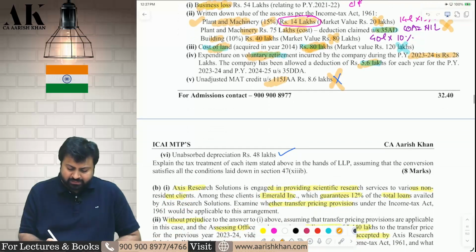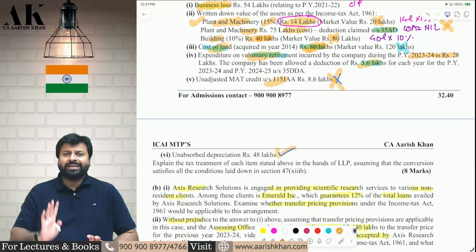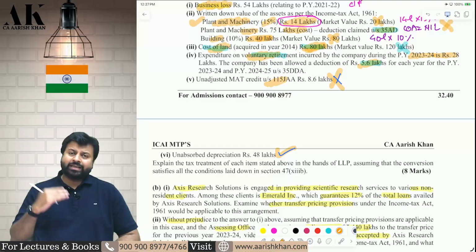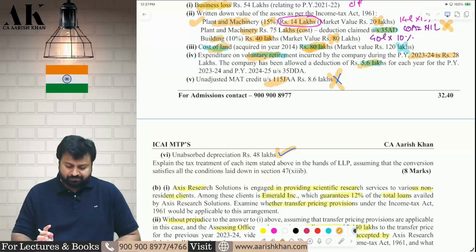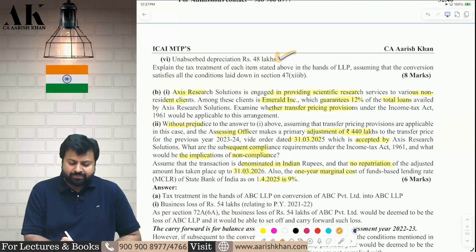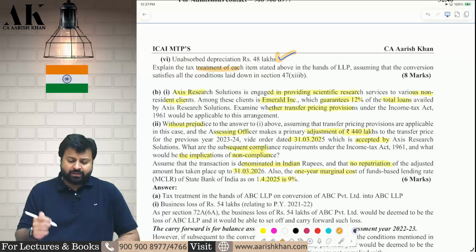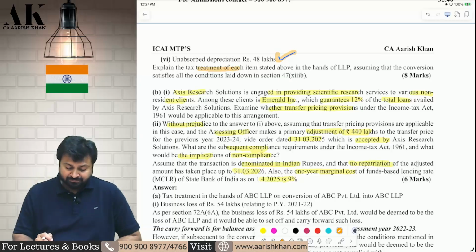Last but not least, depreciation. Unabsorbed depreciation can be carried forward by the LLP. UAD can be carried forward by the LLP. So these are the items, tax treatment, which we have to write for each and every item, and you will get the marks. 8 marks question, very great.